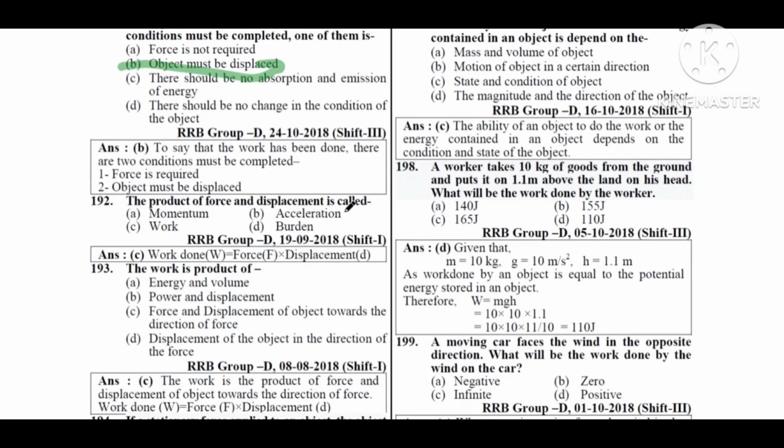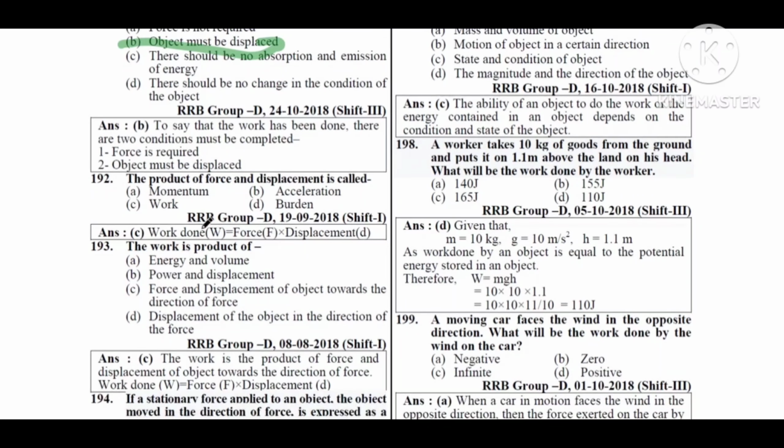Next question. The product of force and displacement is called: option A momentum, option B acceleration, option C work, option D burden. So option C, work. So work is equal to force into displacement.